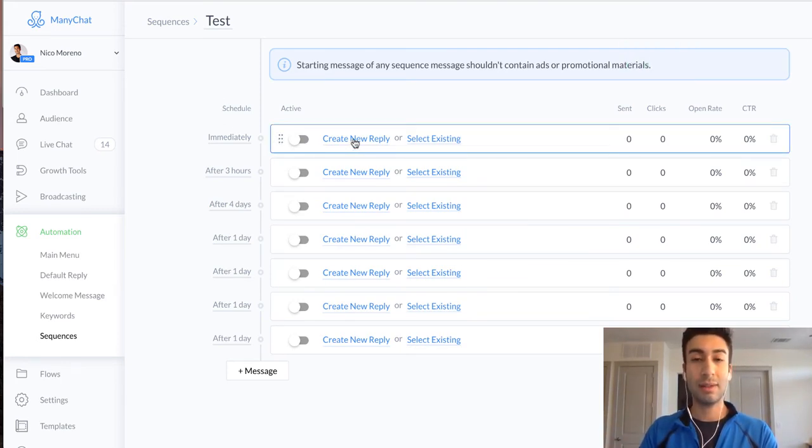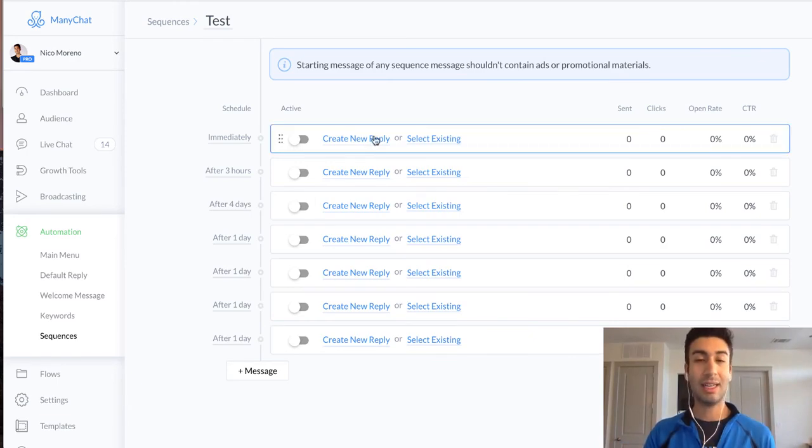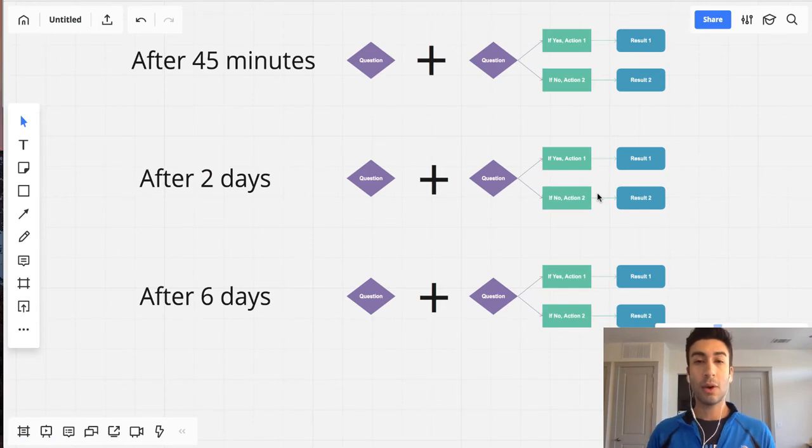Okay? Then all you would have to do is actually create the messages in here, and then set them to active, and then you're good to go. So that's it. And again, you can attach any existing flow that you want to any of these steps. So that's the end of the video. That's the difference between a flow, a broadcast, and a sequence.